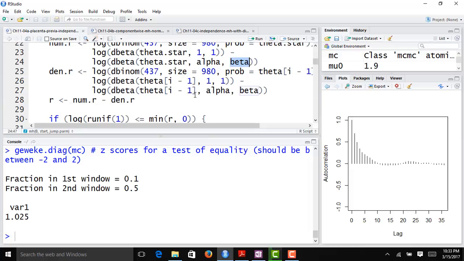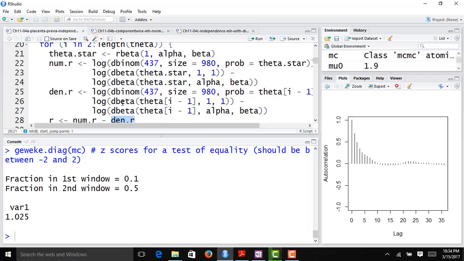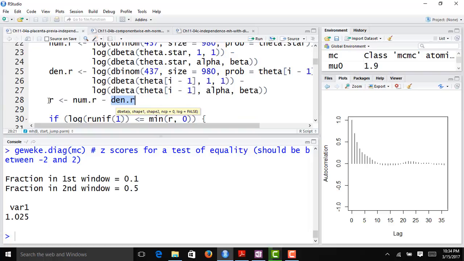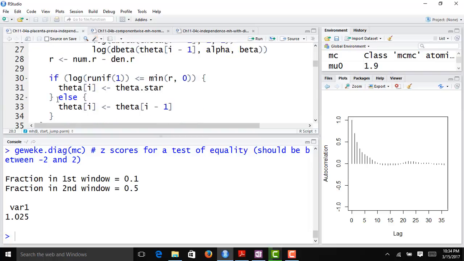I do something similar for the denominator part of the acceptance ratio R, except that everywhere previously I had a theta star, I now have theta i minus 1. And then I need to take the num.r and subtract from that den.r, the denominator part. And that gives me really log r, so I should have called this log r in my code to be a little bit more specific.